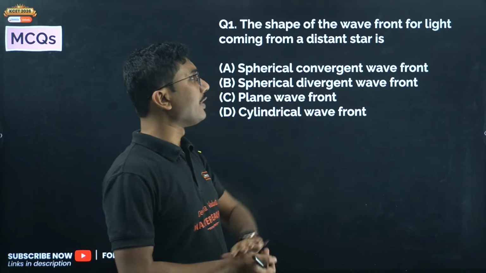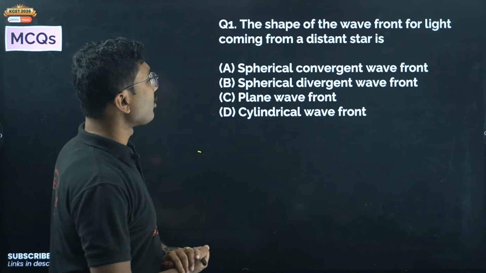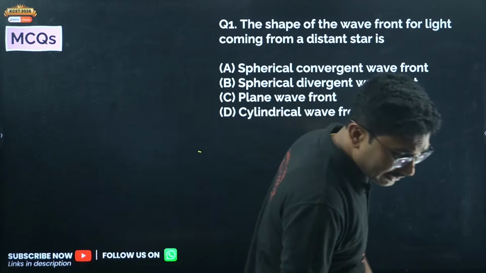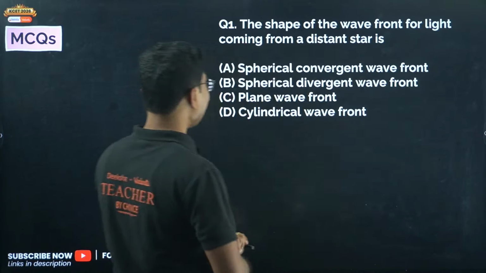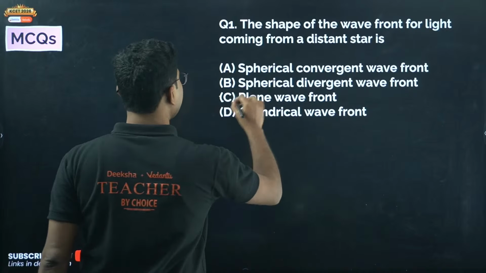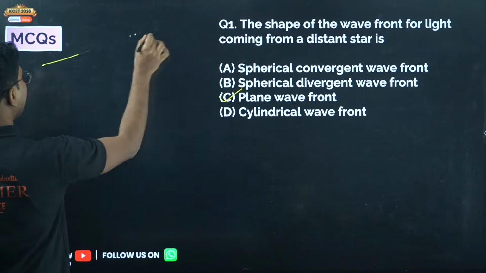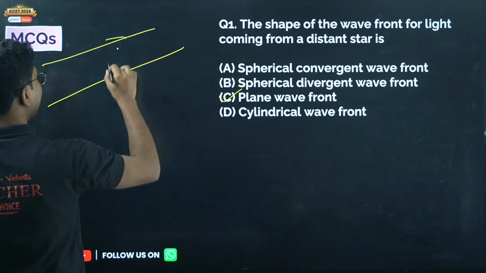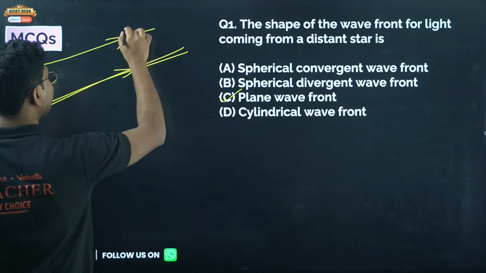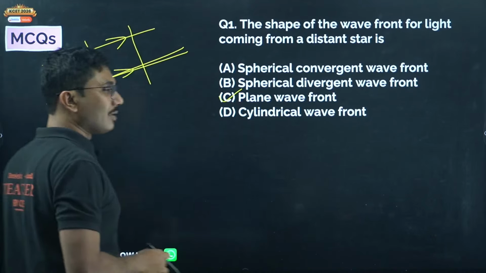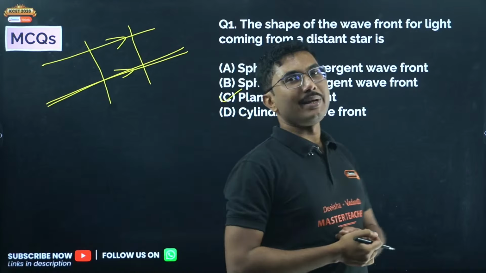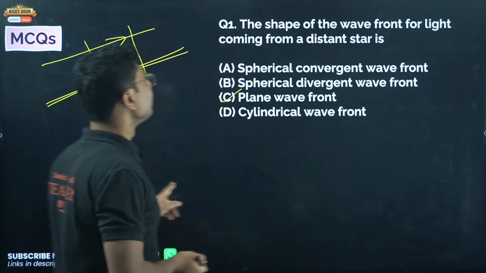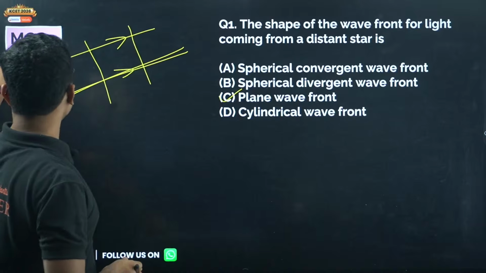The shape of the wave front for light coming from a distant star. Nagaraj already answered, I see it's 1C. Plane wave front. Yes, for a distant star, the light waves coming are plane wave fronts, because they are considered parallel. Parallel rays give you a plane wave front, right? Next.